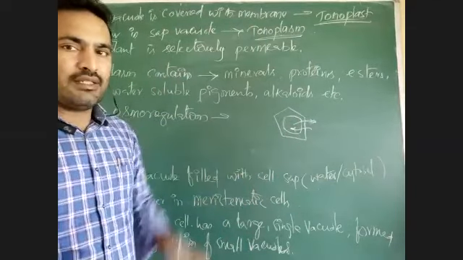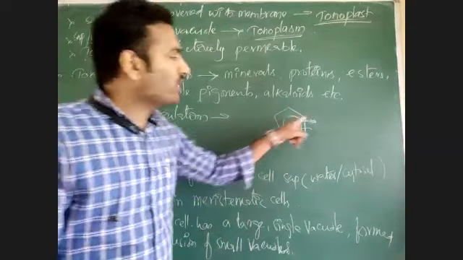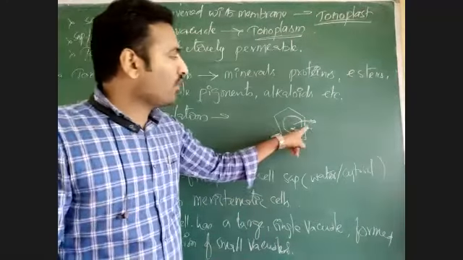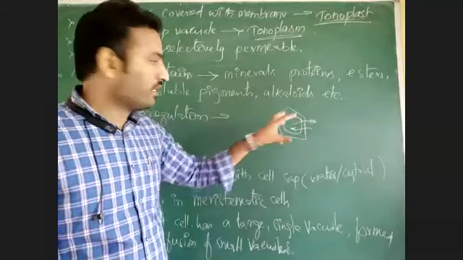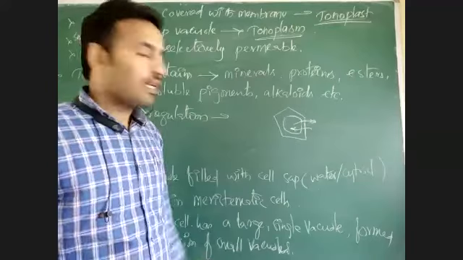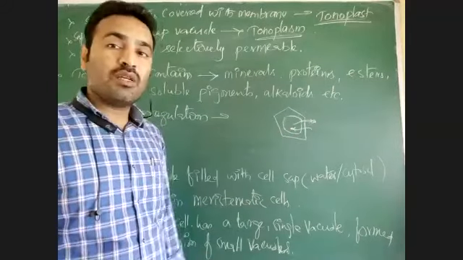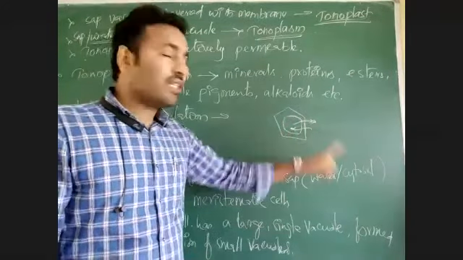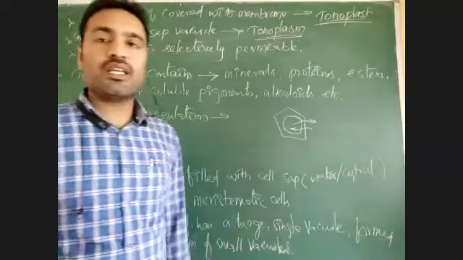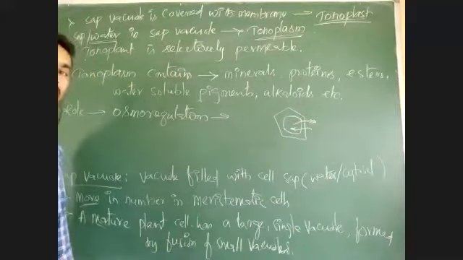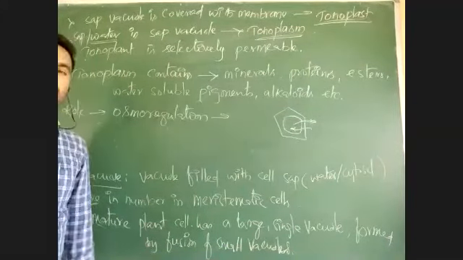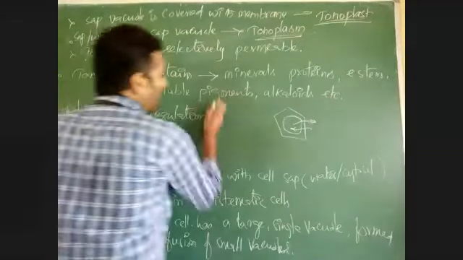Inside a cell there is more water, outside a cell there is less water. Then water will be lost from the cell and the cell protoplasm will decrease in size. It will shrink. Suppose inside the cell there is less water and outside there is more water. At that time, from high water to low water area, there is transport of water. That is called osmoregulation. Osmoregulation is carried out by the sap vacuole, for the cell.